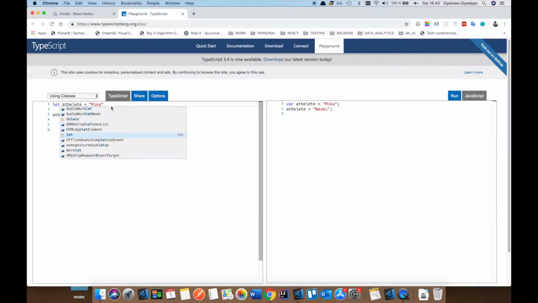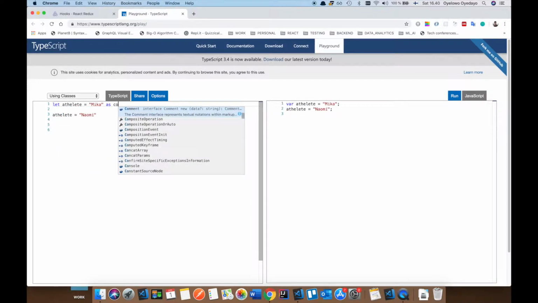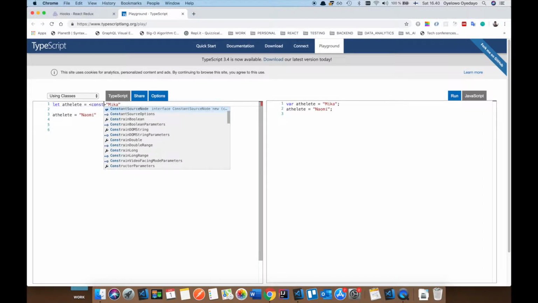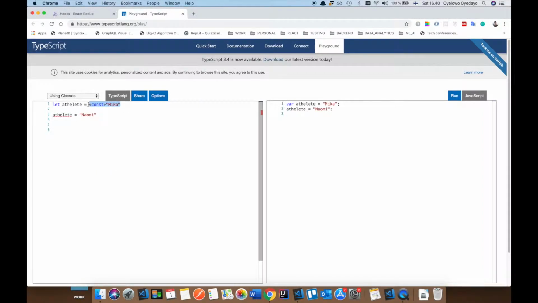But now if we say let and you cast this as const, this shouldn't be possible. It's going to complain that you can't assign this to Mika. So essentially that is what const is doing. It is keeping the object constant. You can also do this. It's the same. And now we can extend this to objects.